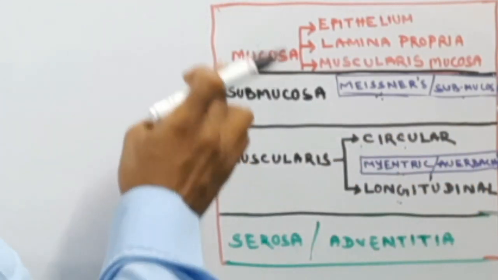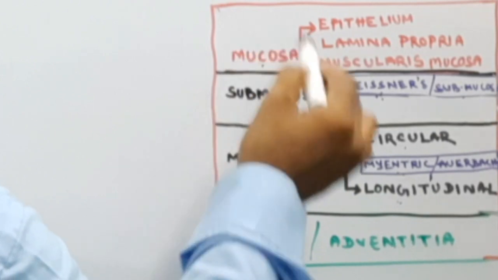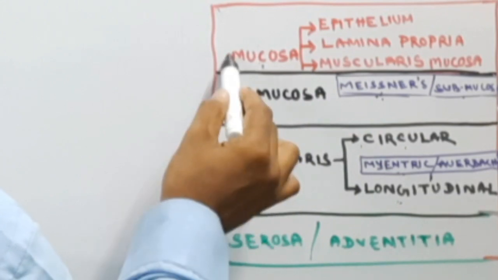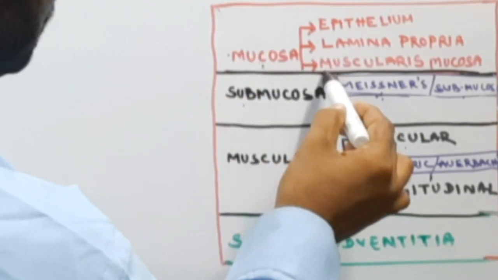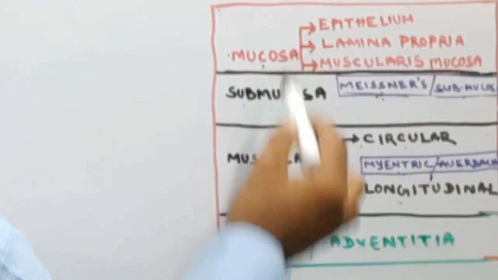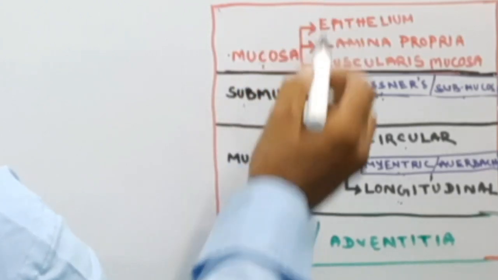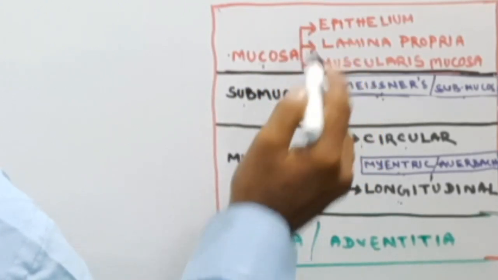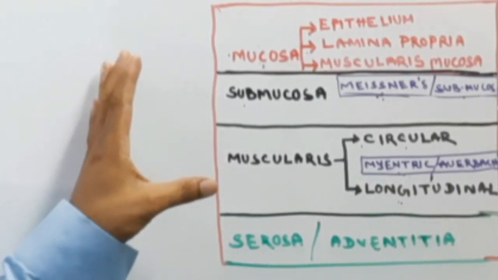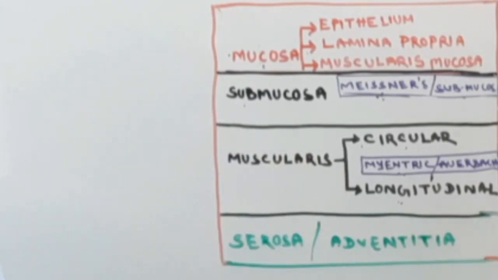Inner to the submucosa is the mucosal layer, which you can divide into three parts. In between the mucosa and the submucosa, the layer is known as the muscularis mucosa or mucosa muscularis, and then it becomes 5 layers. I will go into the details of the 3 parts of the mucosa later.